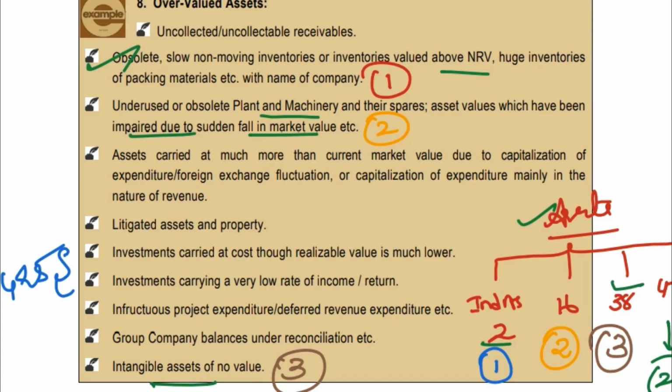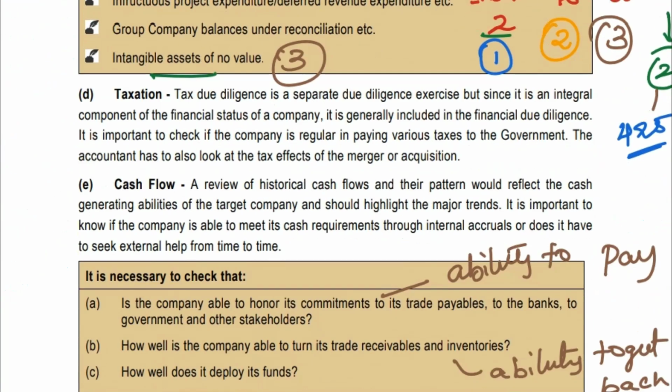And Ind AS 40, two points related to investment. There we have studied investment property, but here it is an investment. So investment carried at the cost, though the realizable value is lower, and you have a very low rate of income or return, right? Apart from this, easy points are uncollected or uncollectible receivables, and you can also write the litigated assets and property. These are very easy points. If you feel like 1 and 2 are difficult, you replace them with uncollected or uncollectible receivables, and litigated assets and property.